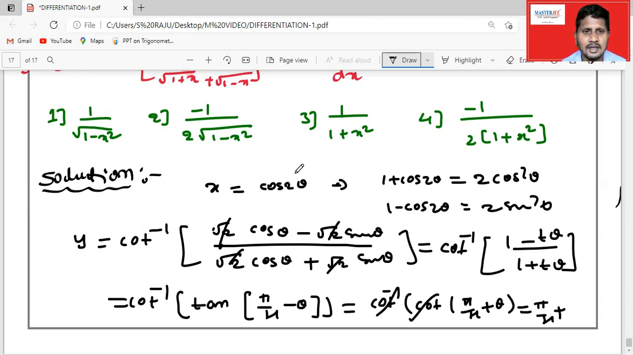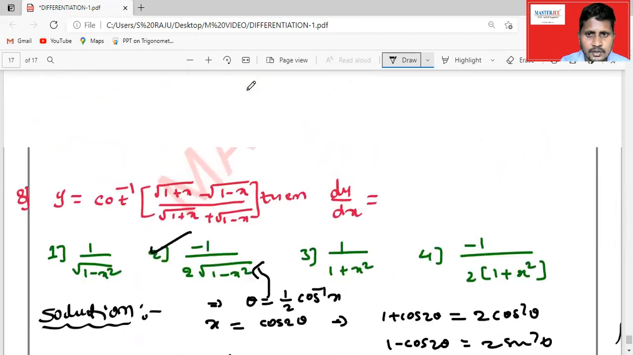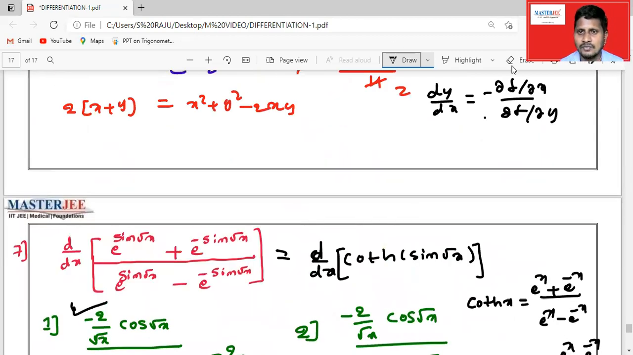What is theta here? Theta is from this. We are going to get the theta value as 1 by 2 cos inverse of x. So the derivative of 1 by 2 cos inverse x is minus 1 by root over 1 minus x square. So the second option is the correct option. The second option is the correct option.